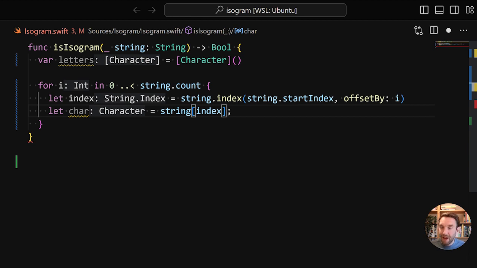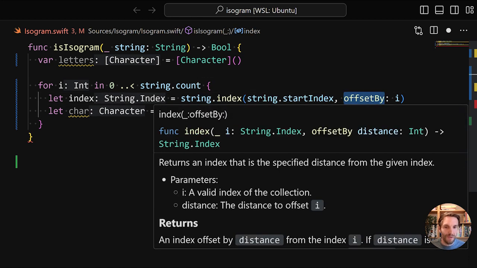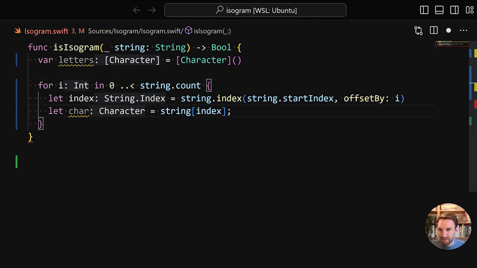Right, so now we have our compiler warning going away. But you can see that working with strings in Swift is different than you might be used to in other languages. And you can also see that this named parameter thing is what I mentioned about the underscore. The first one is an underscore, so we just pass it in, and this is a named parameter. So now we have the character.